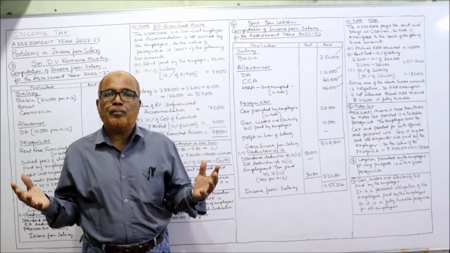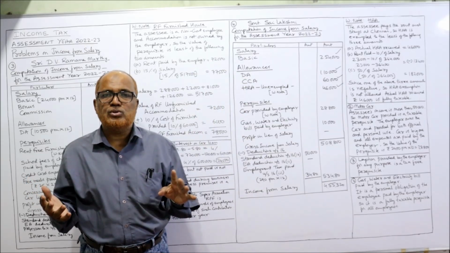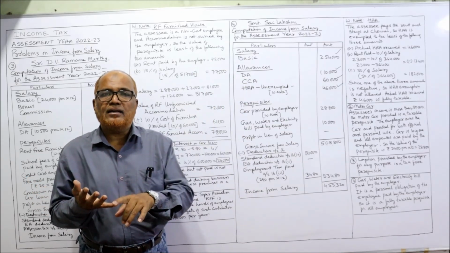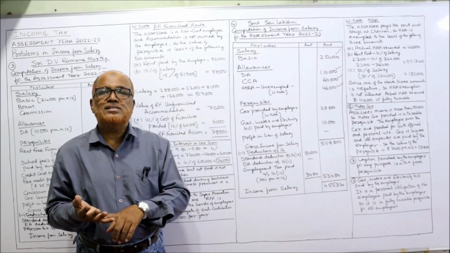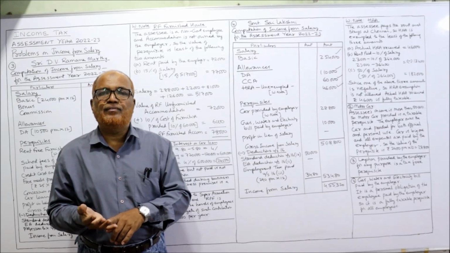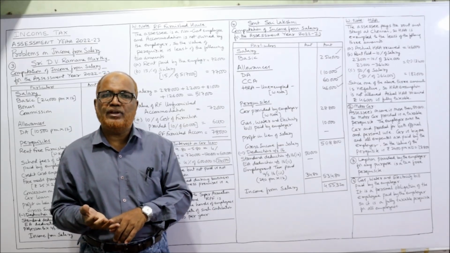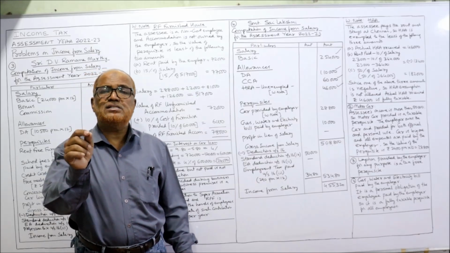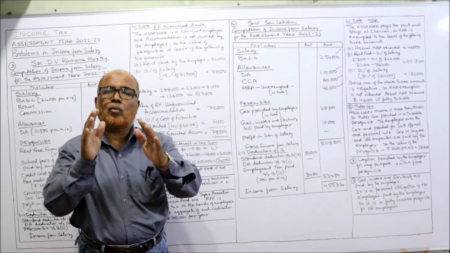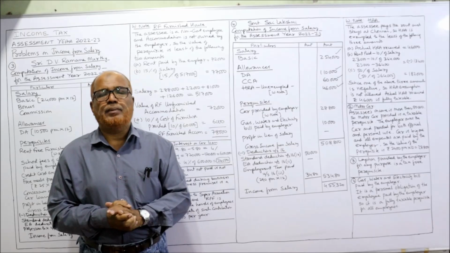Who are the specified employees? Already I explained in the previous videos. An employee director, an employee shareholder, or an employee whose salary is more than 50,000. Income from salary is more than 50,000. Here income from salary is more than 50,000. So SSC is a specified employee. So motor car provided is a taxable perquisite.